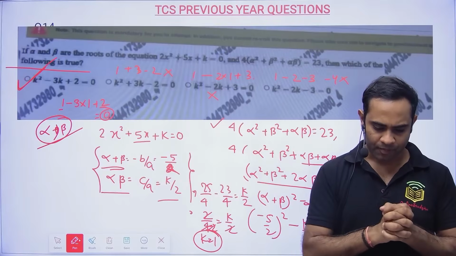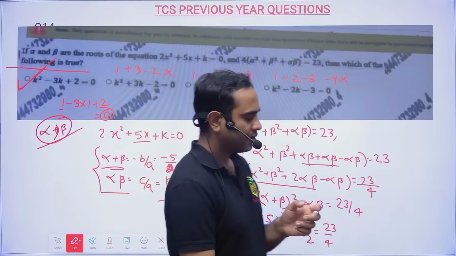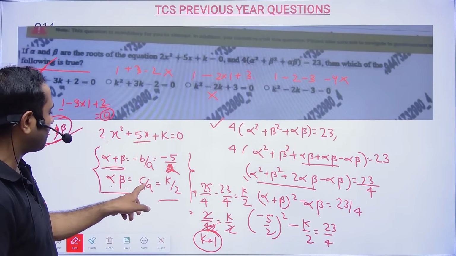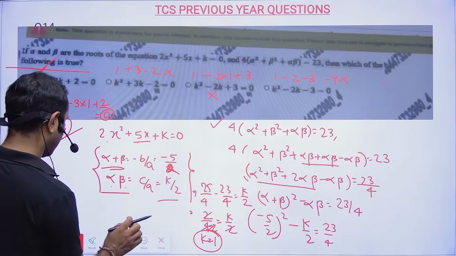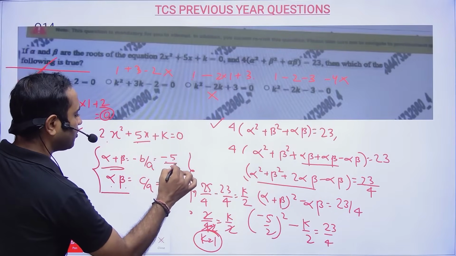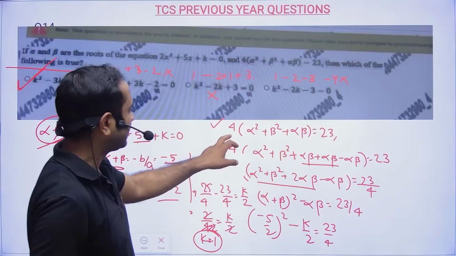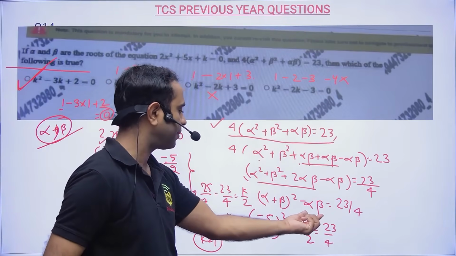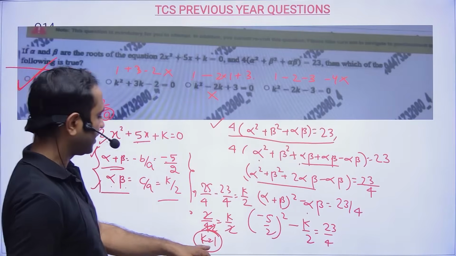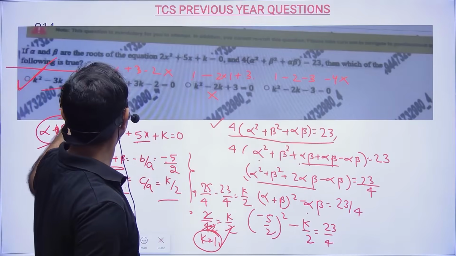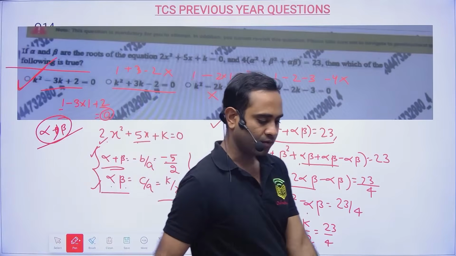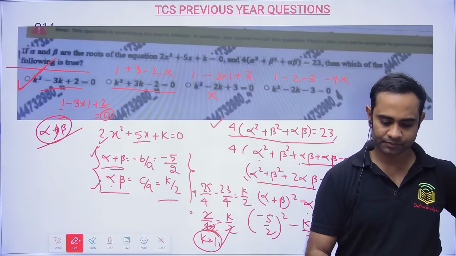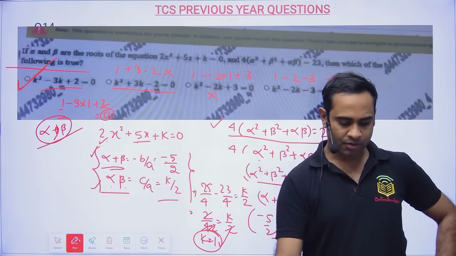Okay, so it is very simple. Sum of the roots will be minus b by a, so minus 5 by 2, because the value of a is 2. Alpha beta, the product of the roots, will be k by 2. And then this was the equation given. I tried to form it in alpha plus beta square and alpha beta, because these values are known to me. And then we got k equal to 1. Then we put k equal to 1 and checked, which gives us the equation equal to 0. Clear?